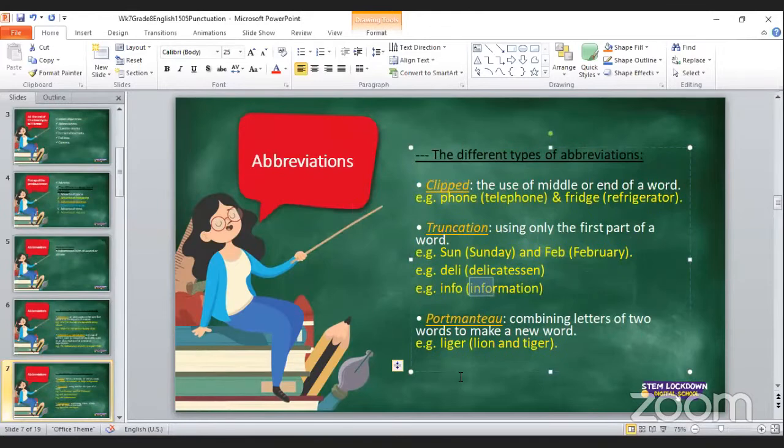NQT has raised a hand. Let's unmute NQT and hear what NQT has to say. NQT, I've just unmuted you. What do you have to say?